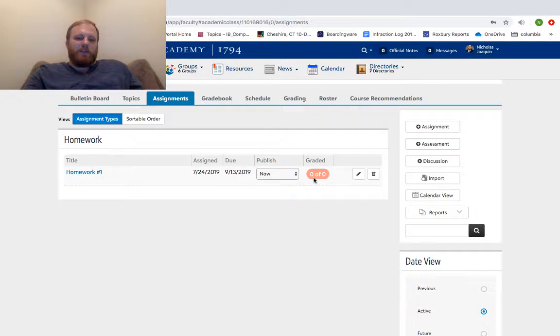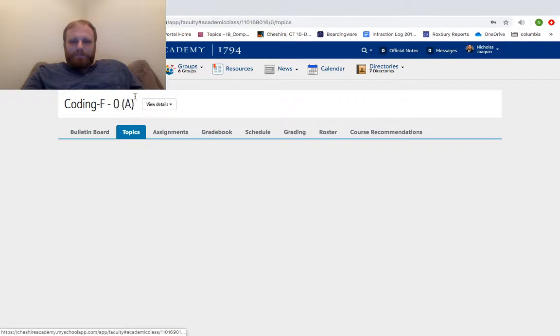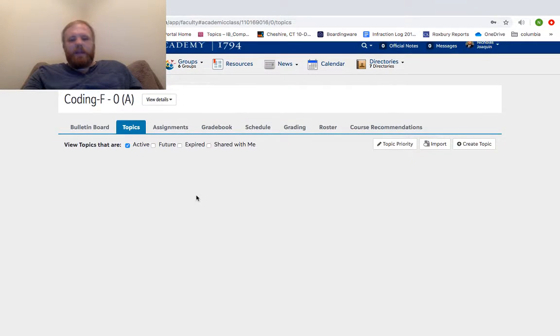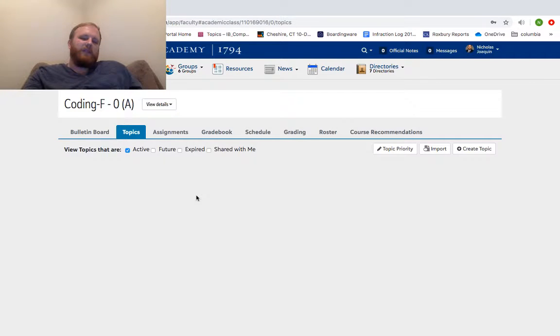it says 0 out of 0 graded, right? And it's red. It'll turn yellow once I've graded any, green once I've graded all of them. Students will have kind of the same view of this when they look at assignments here, right? They'll say red, I haven't done it yet, and they'll be able to say that they've completed it at least. All right, so that's helpful. But again, something to be aware of as far as how the kids are perceiving this as well.